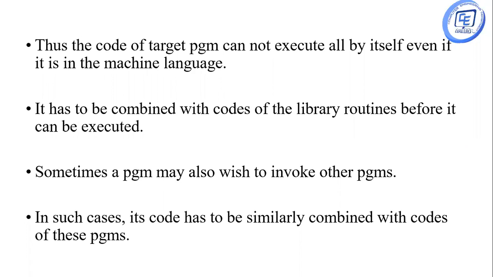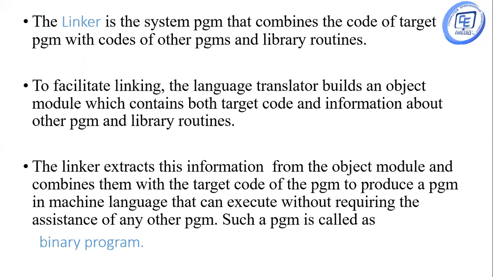Sometimes the application also needs other programs which we wish to invoke in our program. In such cases, its code has to be similarly combined with the code of all these programs. So for this, a linker, a system program, is used. The linker combines the code of the target program with the code of other programs and with all the library routines. So the linker creates all the object modules.